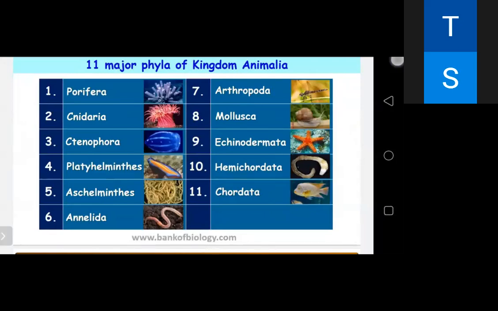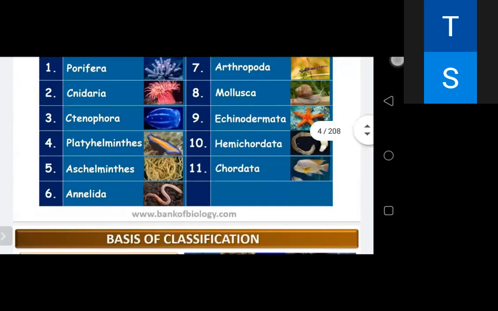As we move from Porifera to Chordates, the complexity keeps on increasing. We belong to the phylum Chordata. We are chordates. Okay? So all the phyla below the chordates are non-chordates. The chordates are those having a notochord. So one by one, we will discuss the bases of animal classification.